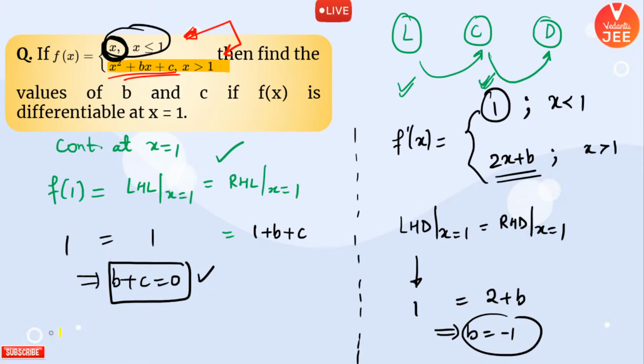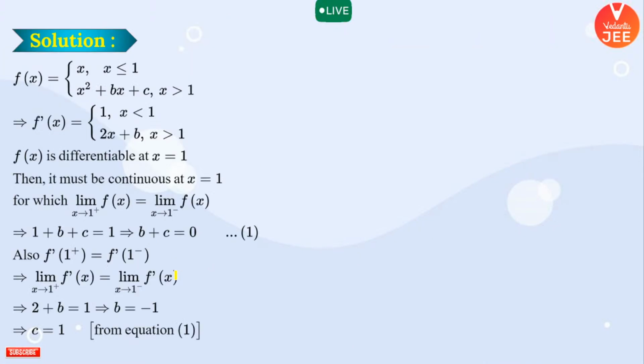If b is coming out to be minus 1, can you put this into this equation and find out the value of c? Yes, c is coming out to be 1. So what are the values of b and c respectively? Minus 1 and 1 respectively.